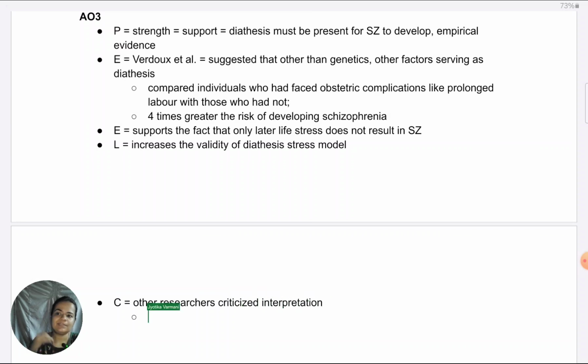What they have suggested is that, in fact, what these researchers have discovered is not a diathesis. Just because this is coming very early in life, they've assumed it's a diathesis. They believe it's the stress factor that is resulting in schizophrenia. So they have interpreted it as stress, in fact, prenatal stress. And according to them, the vulnerability is coming from genetic issues. So the child who is having these birth complications is already having genetic issues, plus this prolonged labor is taking place. So that prolonged labor is becoming the stress rather than the diathesis for developing the disorder.